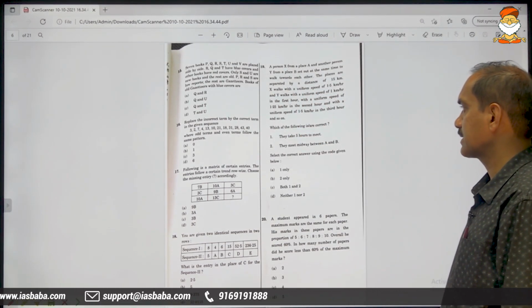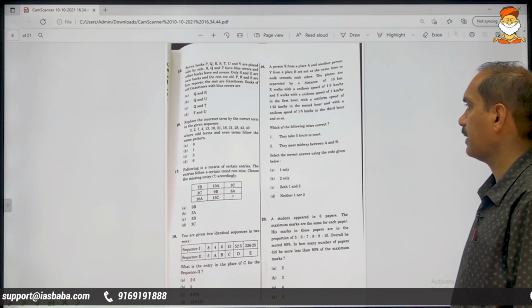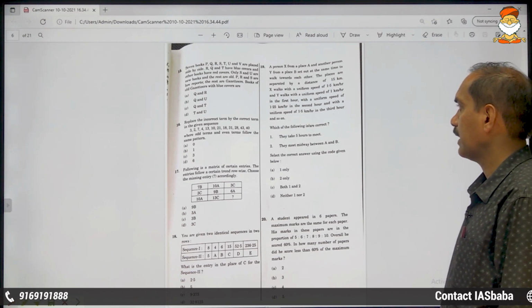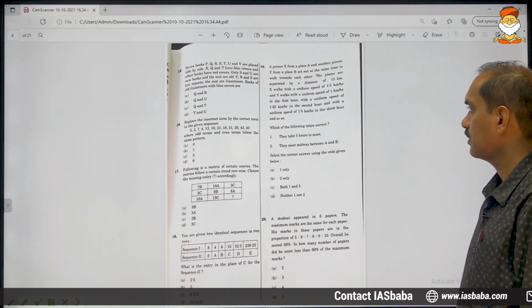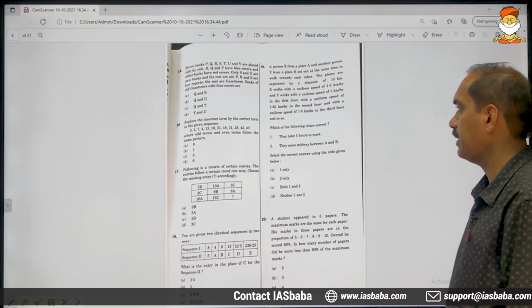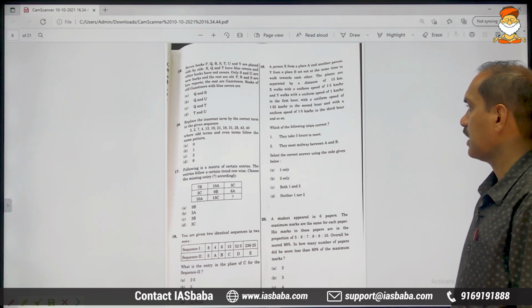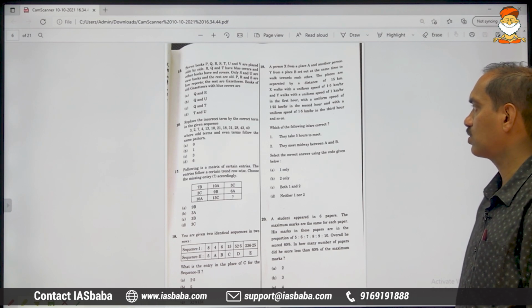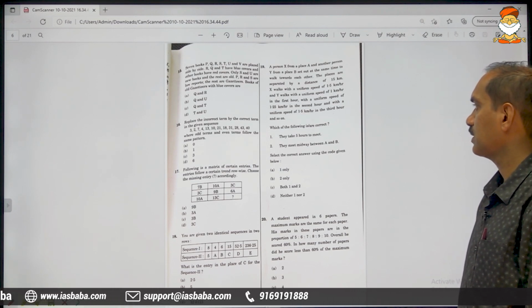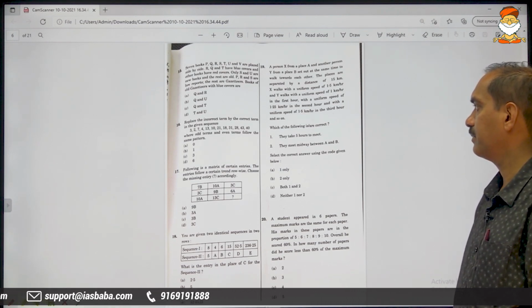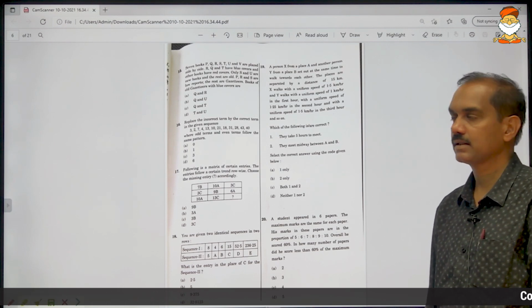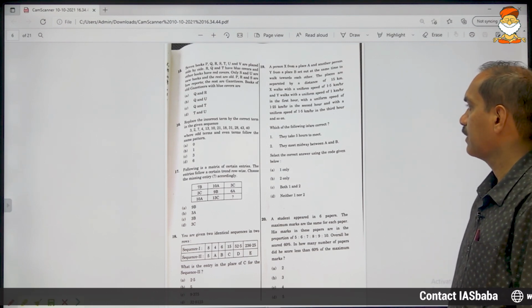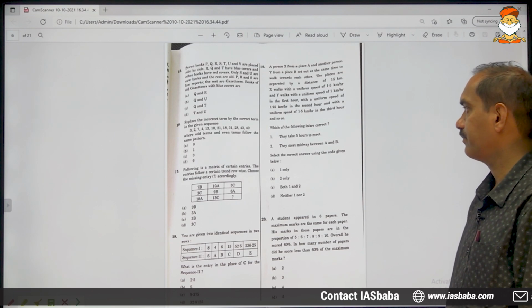A person X from a place A and another person Y from place B set out at the same time to walk towards each other. The places are separated by a distance of 15 kilometers.